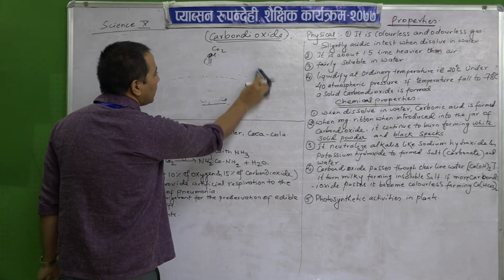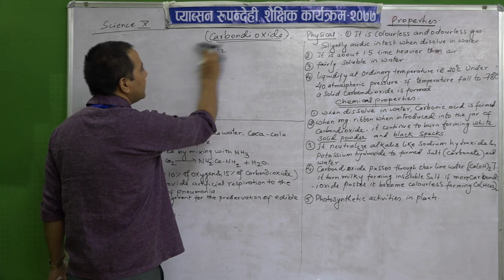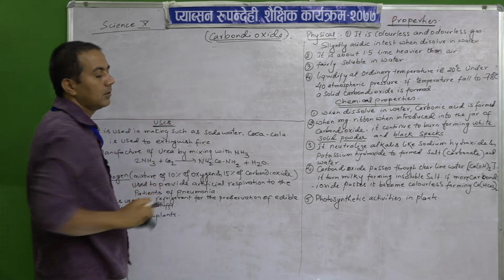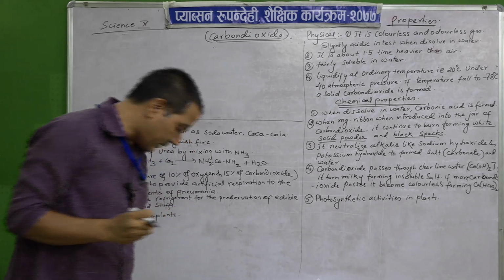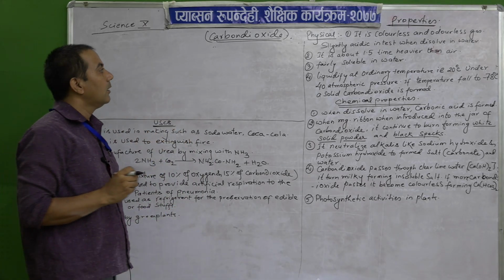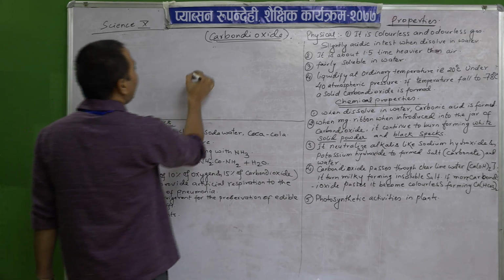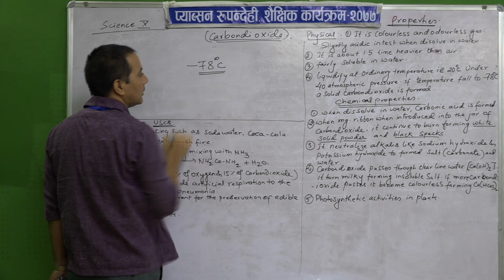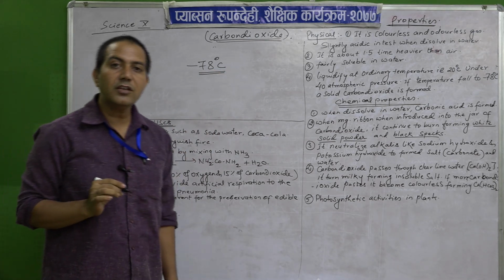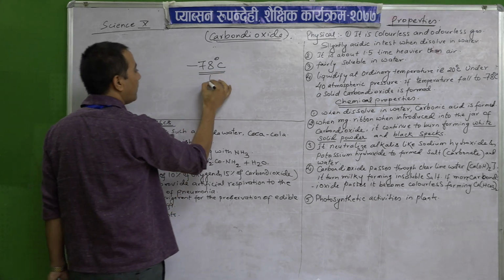Then the next one: if the temperature falls further, if the temperature is much reduced, and reaches 78 degrees Celsius, then it changes into solid form.